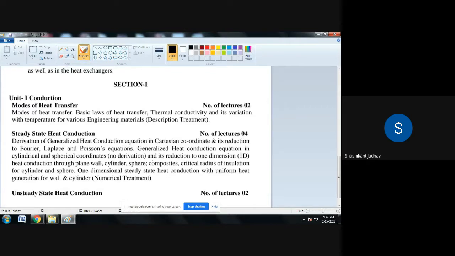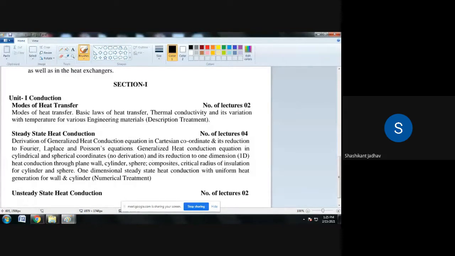But in convection, the molecules at the higher energy side gain the energy, and those molecules move to the higher density side, and in this way the molecules are in continuous motion. And because of this motion, what will happen? The heat transfer takes place. That is nothing but convection. So this is about convection.